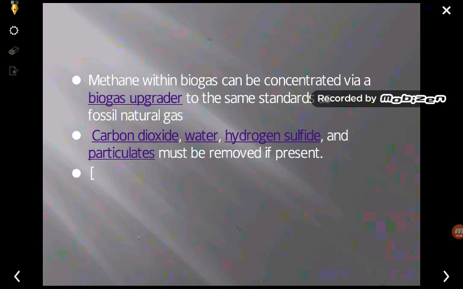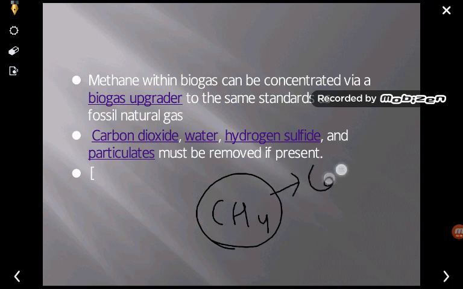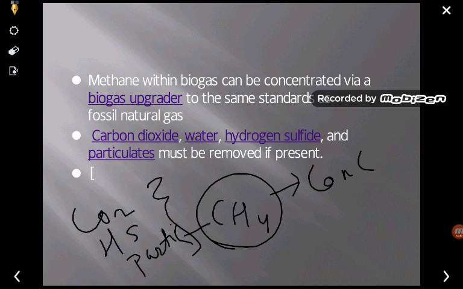So we can conclude that if we concentrate the methane, by removing the waste and substitutes present in the biogas like carbon dioxide, hydrogen sulfide and particulates, whatever particulates are present, and we remove all of these and just concentrate the methane, then